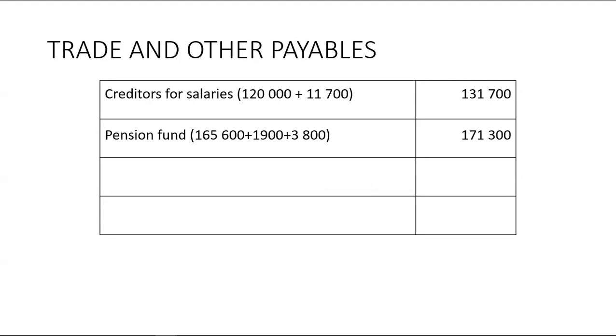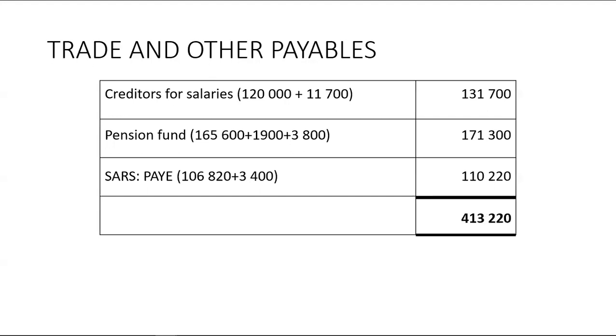171,300. SARS pay as you earn, you were given 106,820. You add what was deducted from the employee salary in terms of pay as you earn, and that will give you 110,220, the total amount that is owed to SARS in this case for all your employees. Your total amount will be the addition of everything there, which is 131,700 plus 171,300 plus 110,220, which will give you 413,220.